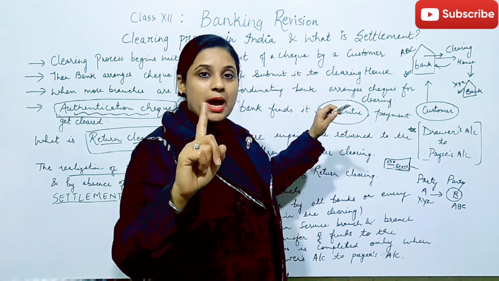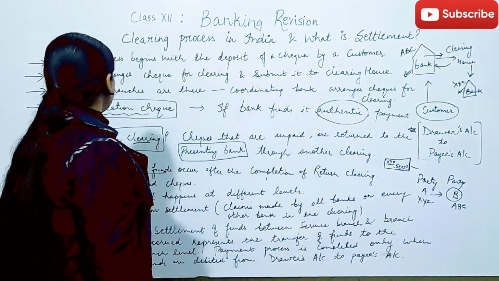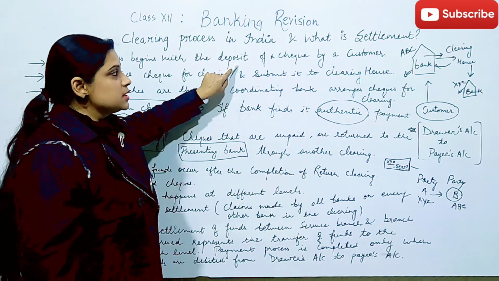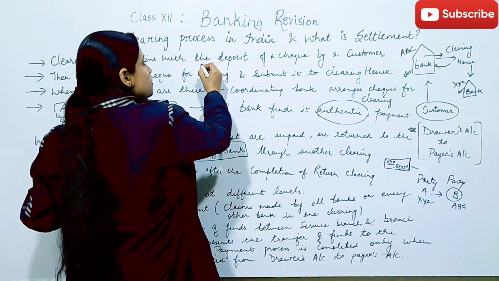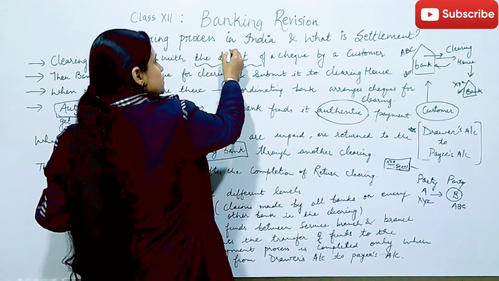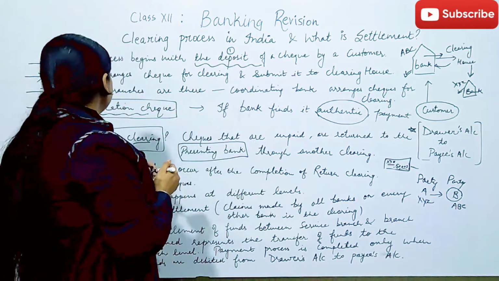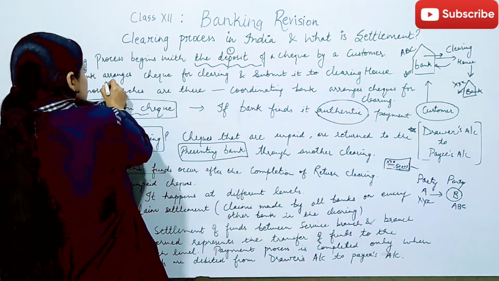So initially, what happened in the first step? The check is deposited by the customer. So this is the first step. And then what comes as the second step?